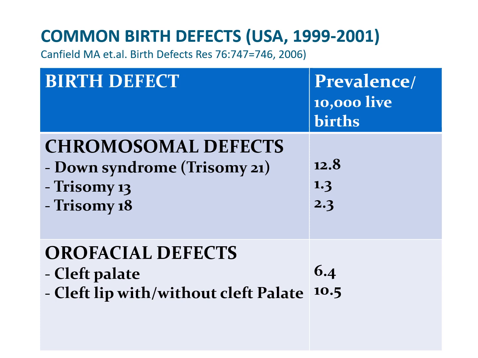In the next two slides we can see the prevalence of the more common birth defects being observed, and the causes of these birth defects may be either genetic, or due to environmental influence, or a combination of both environmental and genetic, which you call multifactorial.